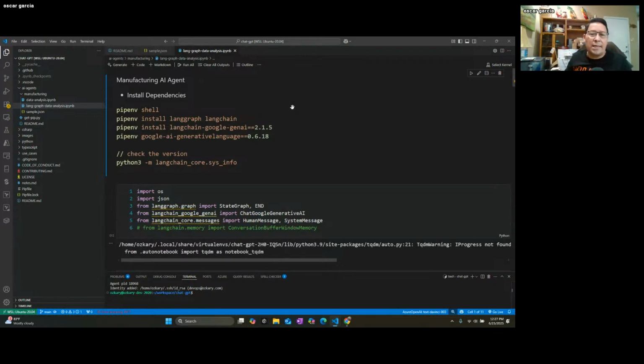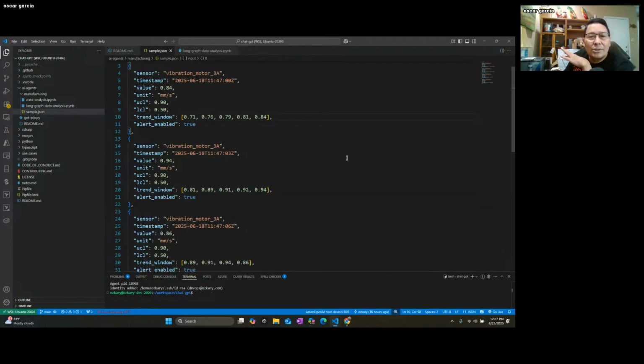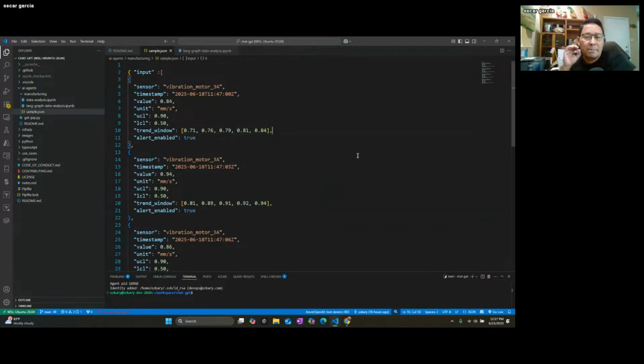In a manufacturing setting, we want this agent to understand that there's going to be data that comes in real time, right? And that data looks like this. It's telemetry data that comes from sensors, and it sends us data points that indicate certain conditions. So, for example, you will see something like UCL, LCL, that's upper control limit and lower control limit.